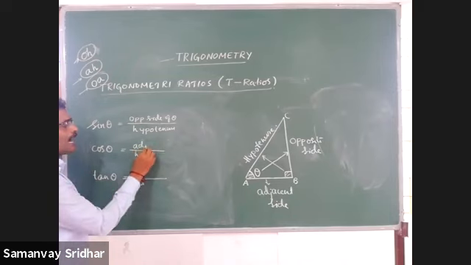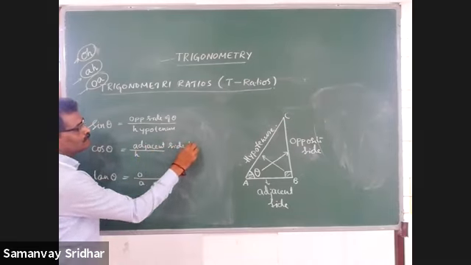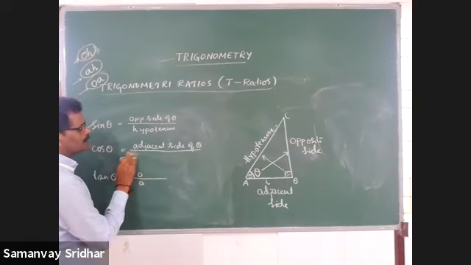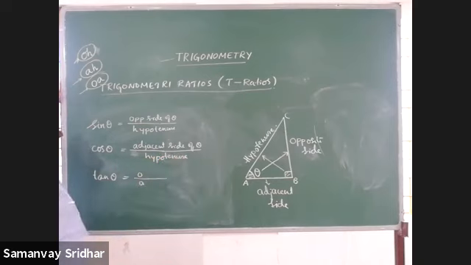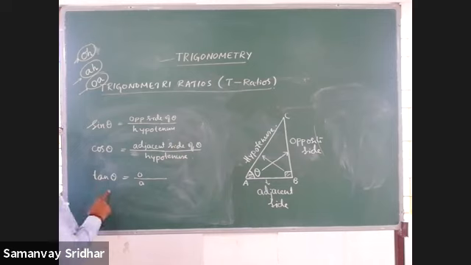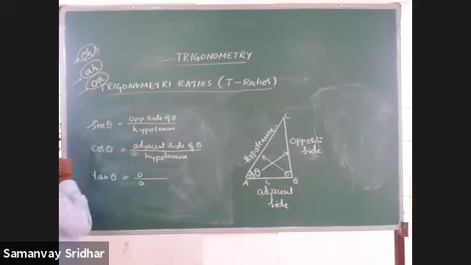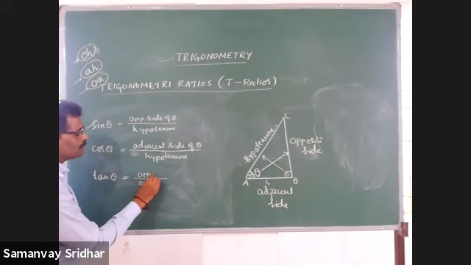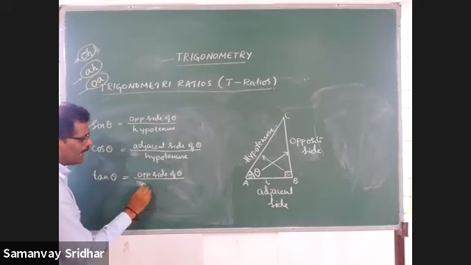It is the adjacent side of theta, and H means hypotenuse. That's why I told you AHA: A by H, adjacent side of theta divided by hypotenuse. Next is tan theta. Again I told you OI, so O by A: the opposite side of theta divided by the adjacent side of theta.